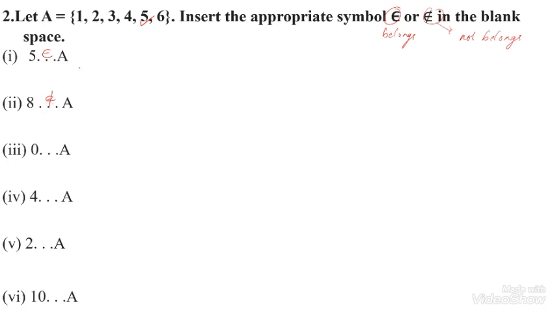Then 0 is an element which does not belong to set A. 4 is an element which belongs to A, so I can write the symbol belongs. 2 also belongs to set A. 10 is not there in this set, so I can write not belongs. Let us move on to the next question.